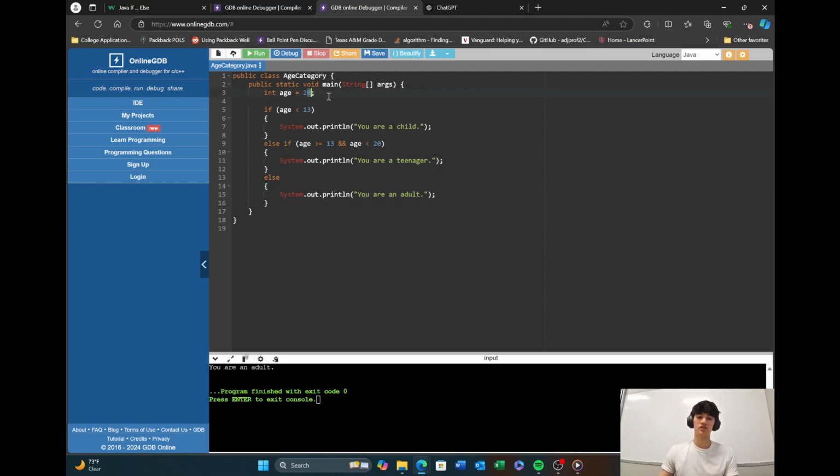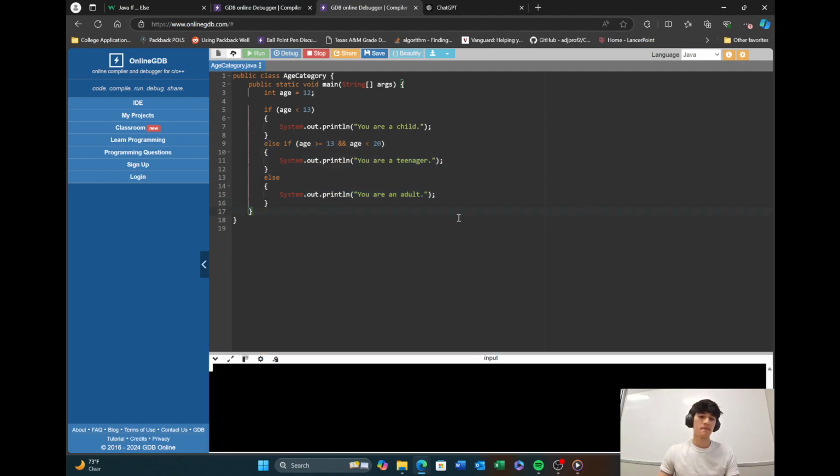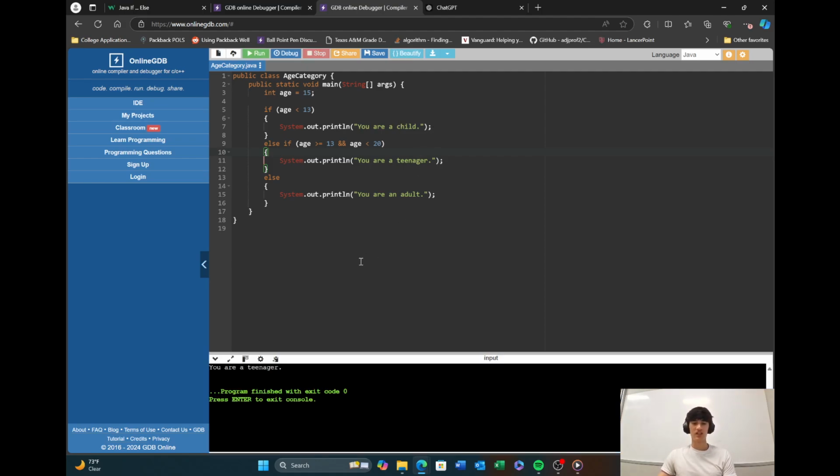We'll change that to 12. It's going to print you're a child because we're going to go in this one, and then it will not check these. Let's see. It prints you're a child. Last time, let's do 15. This one it'll print you're a teenager because it is greater than 13, and it's also less than 20. It says you're a teenager.